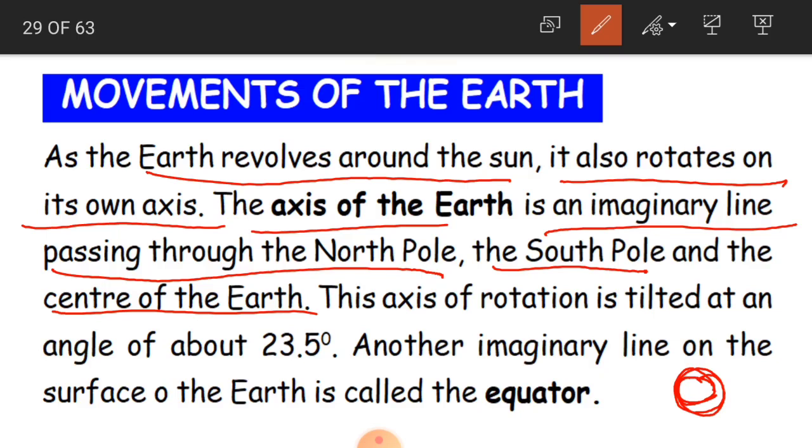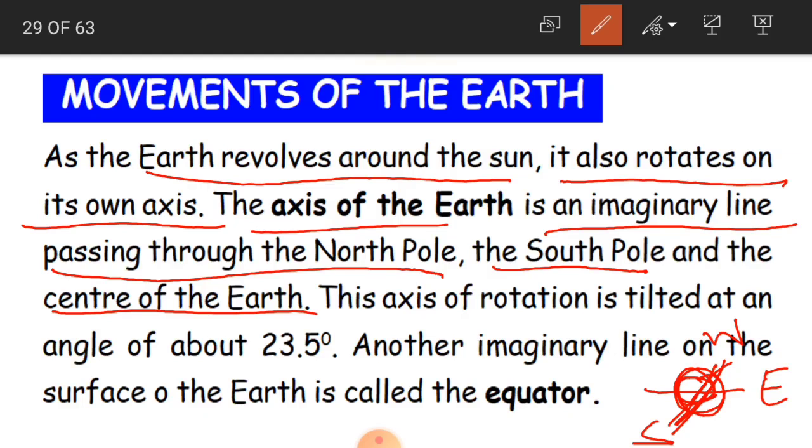So this axis, we call this an axis, which is an imaginary line which passes through the North Pole, the South Pole, and in the center you have got the equator. It is going to pass through all of this.